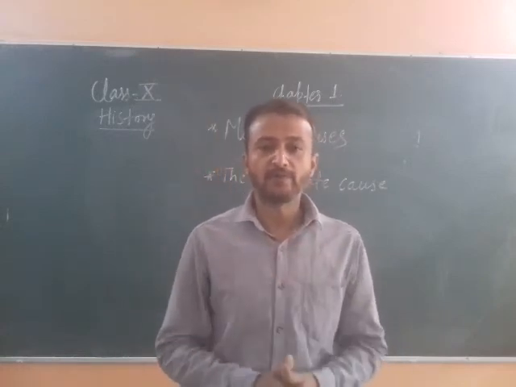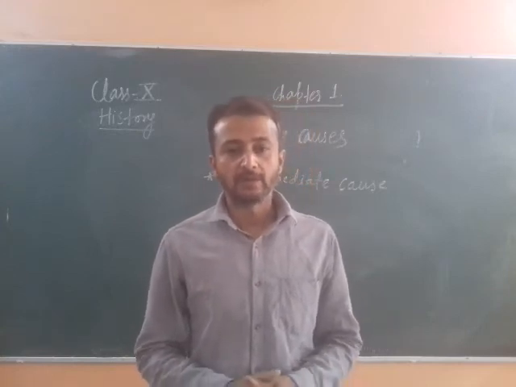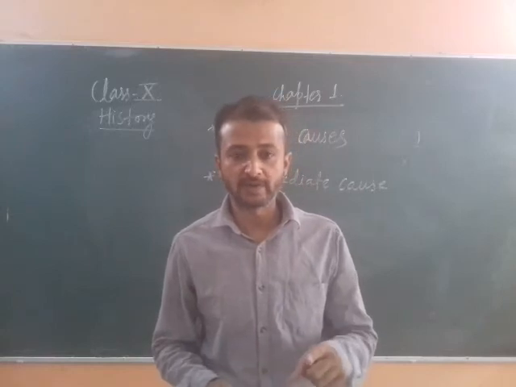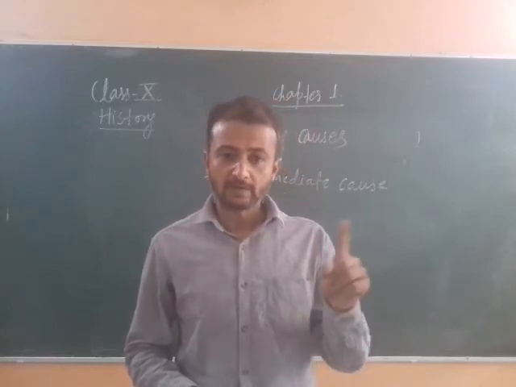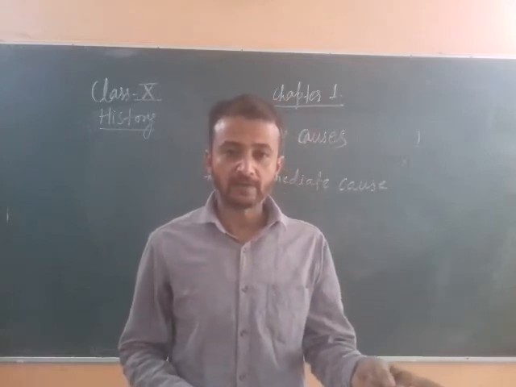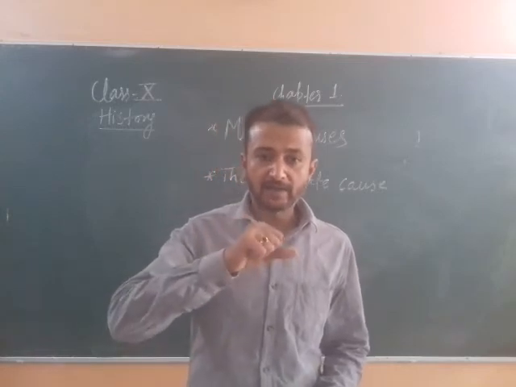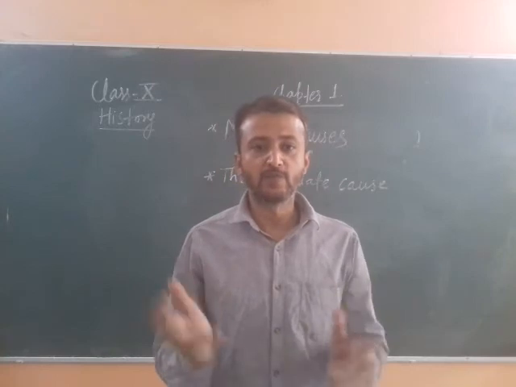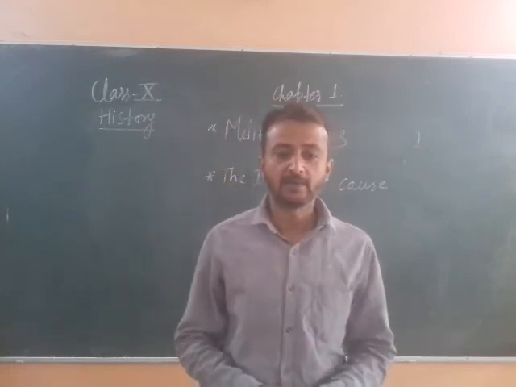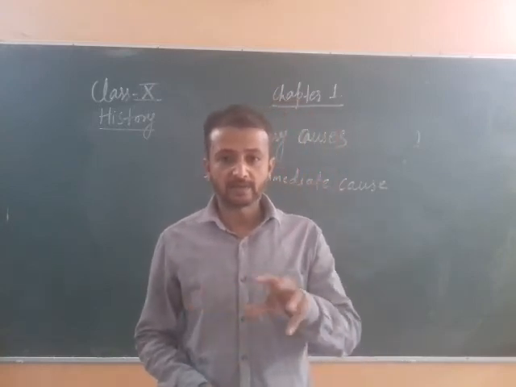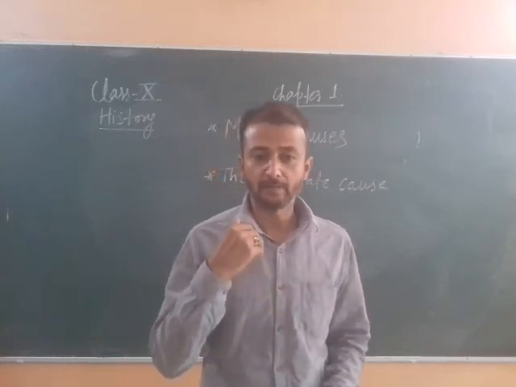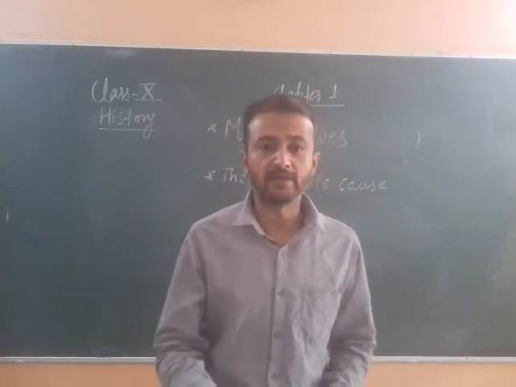So what was the problem with this rifle? The cartridges were loaded into the new Enfield rifle by biting them with teeth, and it was rumored at that time that the cartridges were made of the fat of beef and pig.